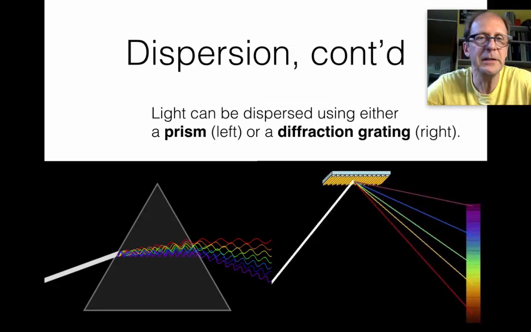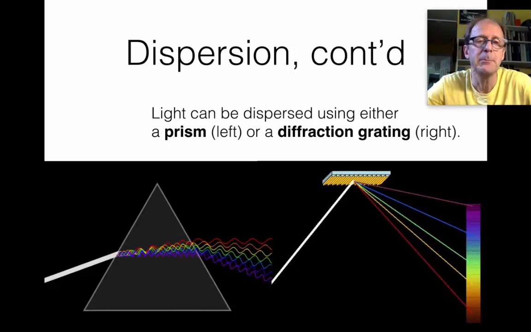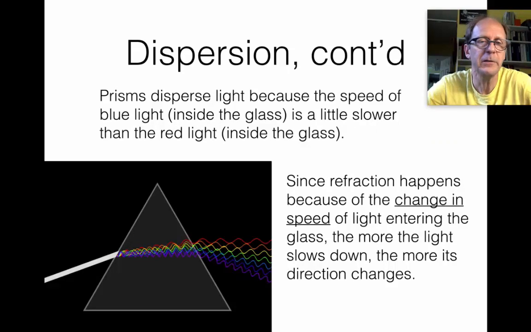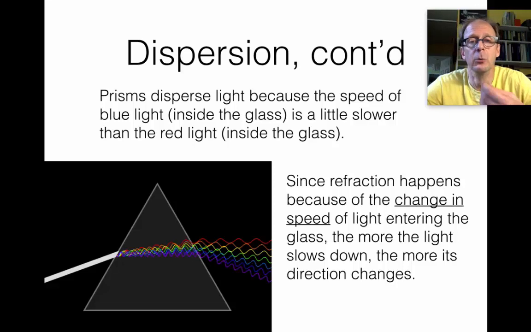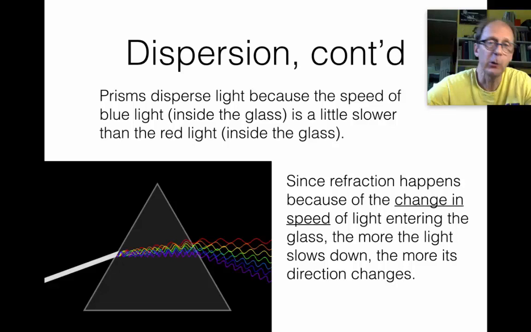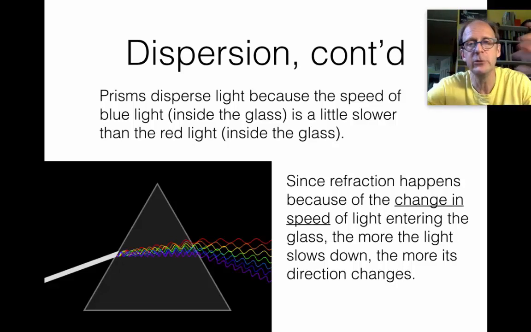So how is it that you separate light into its different colors? There are two basic ways, a prism or a diffraction grating. A prism works because of refraction. And I got to admit that I lied to you a little bit earlier. When talking about refraction, we said that refraction happens because the light slows down when it goes from air or vacuum into, say, glass. That's true.